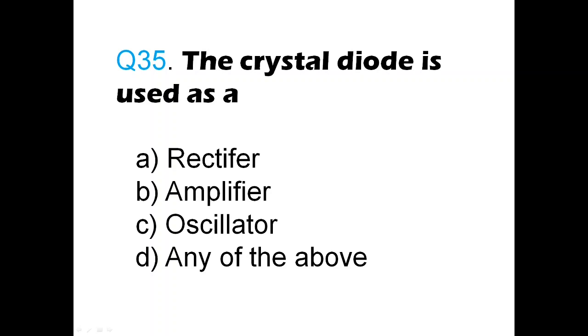Okay, so it can be used as a rectifier. That means in a general term we can say it can do AC to DC conversion. Okay, so it cannot be used as an amplifier or oscillator. It can be used as a rectifier. It is the main application of a diode. So here the answer has to be A, rectifier. Okay, so the crystal diode is used as a rectifier.